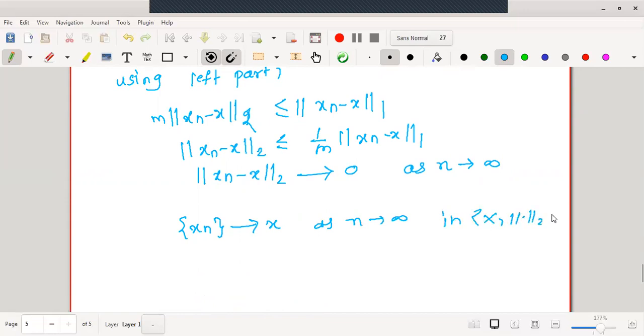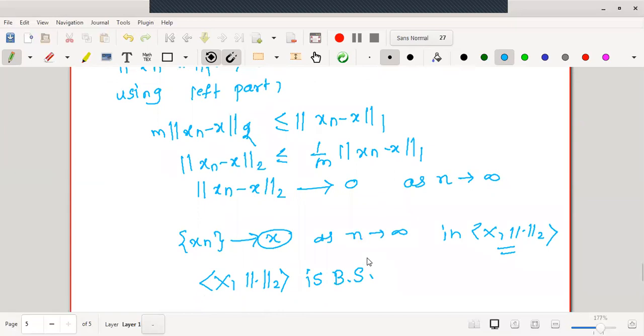(X, norm 2). Therefore, we started with a Cauchy sequence in (X, norm 2) and we have proved that the Cauchy sequence converges to a limit in the same space. Hence, we can say that (X, norm 2) is a Banach space.